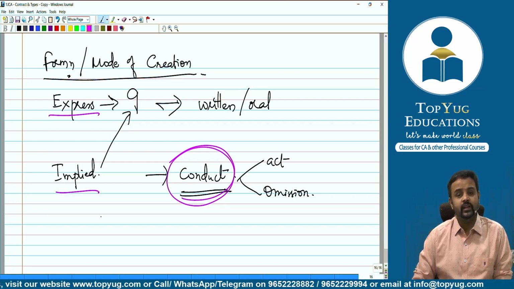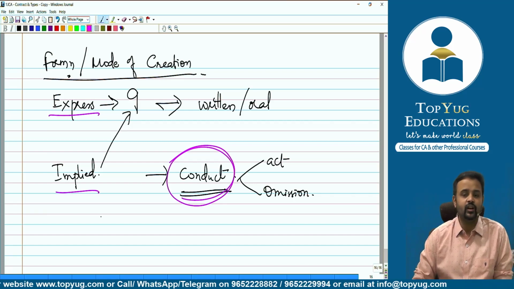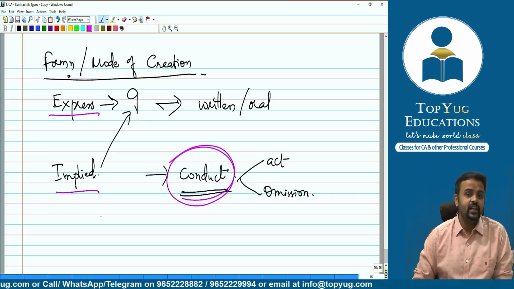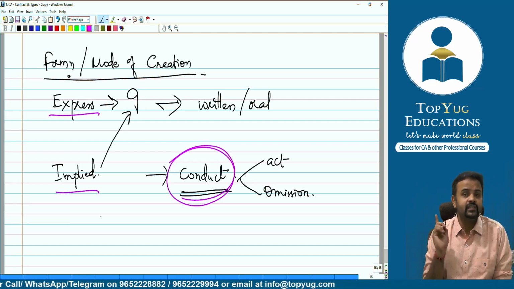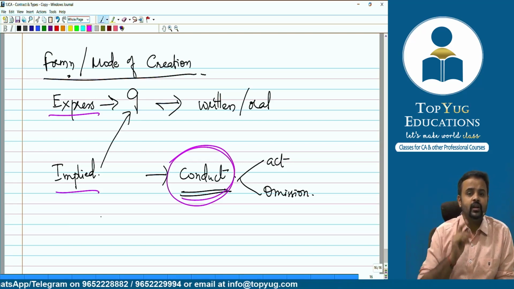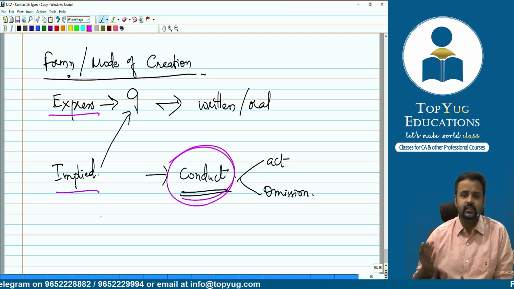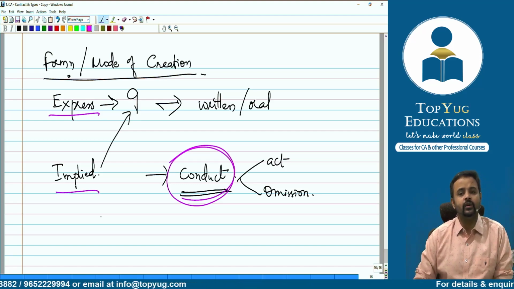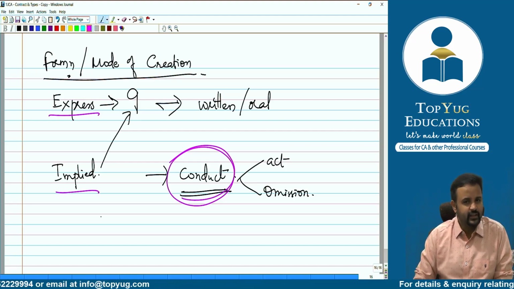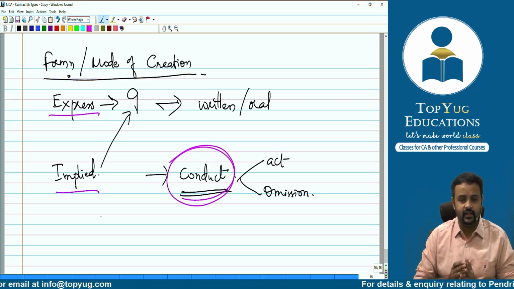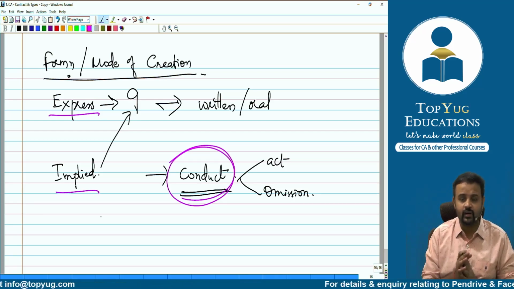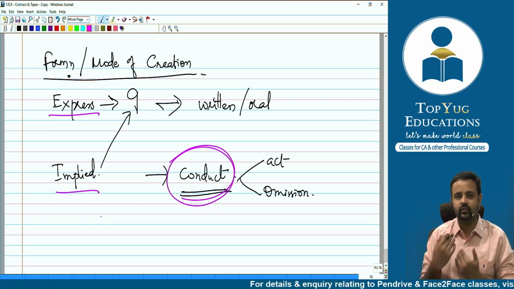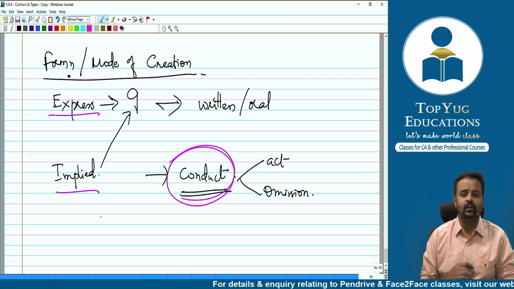Same way, there is a possibility that because of omission also the contract can come into existence. Meaning, I have said that if Harshal doesn't buy my car, then Naman, I will sell you the car. Now let's say Harshal did not buy the car. So it's implied now that me and Naman are going to have a contract. What did I say? I said that Naman, I'll sell you my car provided Harshal doesn't buy. Maybe I said Harshal doesn't buy in 2 days, 1 week time. Okay, so now 1 week is over, Harshal did not come to buy.